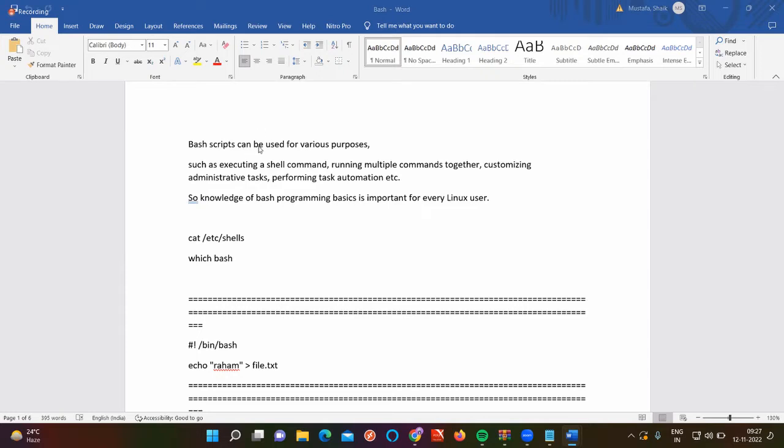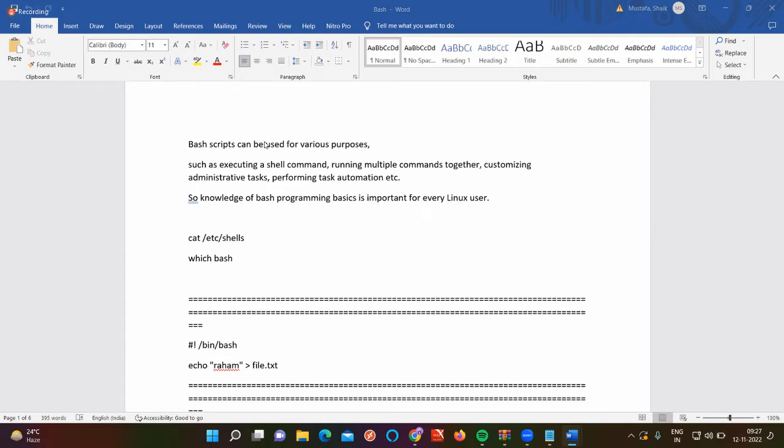So bash script can be used for various purposes. First of all, let's understand what bash is. On a Linux environment, how many components do we have in total? Mainly 3. What are those? Your first component is always your Linux kernel. Second one is your daemon. Third one is your shell.